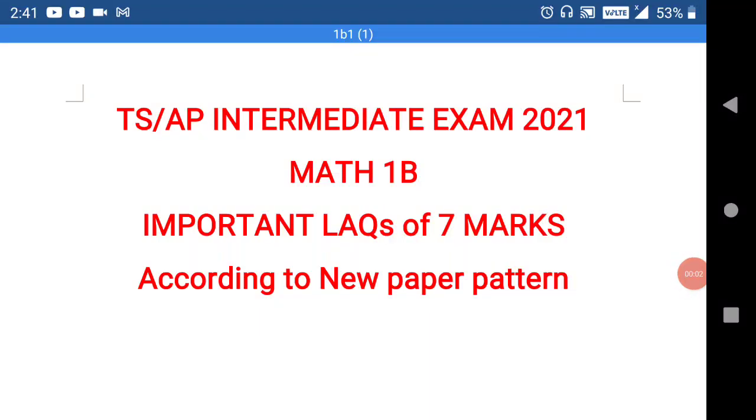Welcome to ST Academy. Today we are going to discuss TS Intermediate Exam 2021 Math 1B important LAQs for 7 marks according to the new paper pattern.